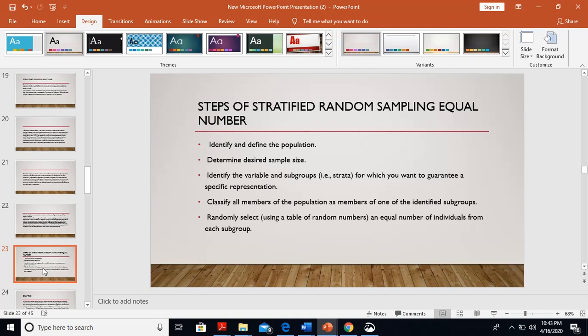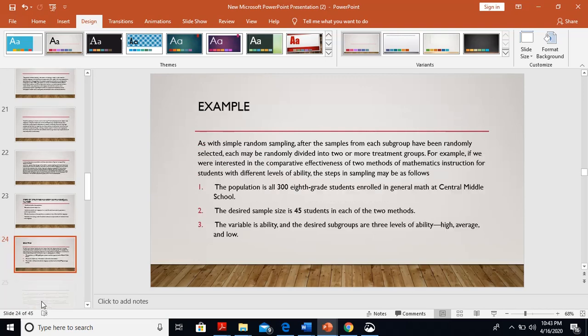Steps of stratified random sampling: identify and define the population, determine the desired sample size, identify the variable and subgroups for which you want to guarantee specific representation, classify all members of the population as a member of one of the identified subgroups, and randomly select, using a random number table, an equal number of individuals from each group.